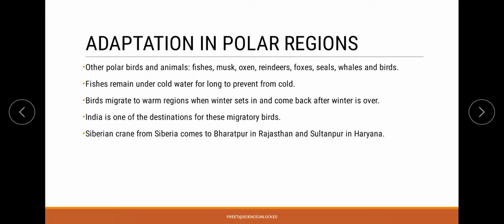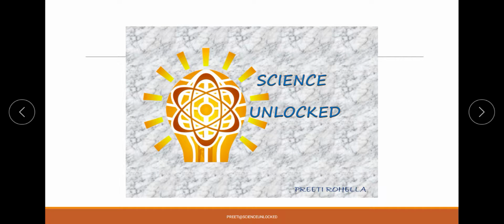So here in this module we have talked about all the specific polar regions and their adaptation with reference to specific aspects of polar regions and penguins.